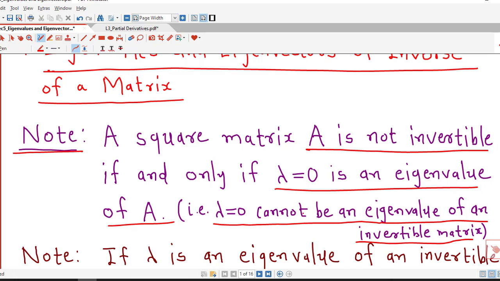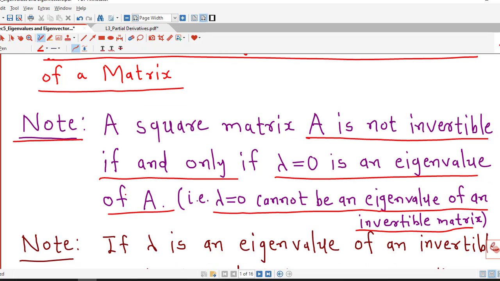If the matrix is invertible, lambda equal to 0 cannot be an eigenvalue, and if lambda equal to 0 is not an eigenvalue of a matrix A, then the matrix is invertible. In other words, the matrix is not invertible if and only if lambda equal to 0 is an eigenvalue of A.